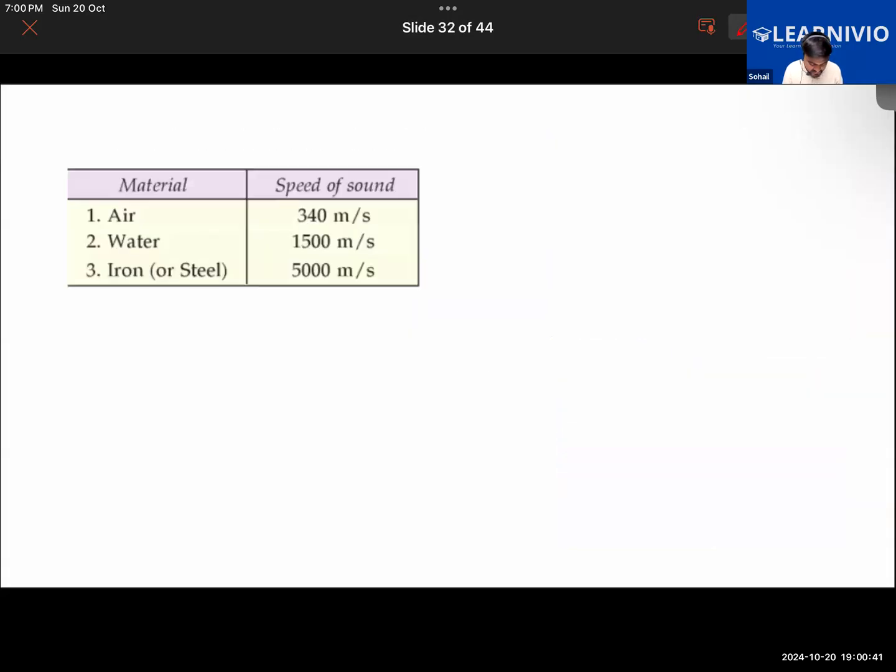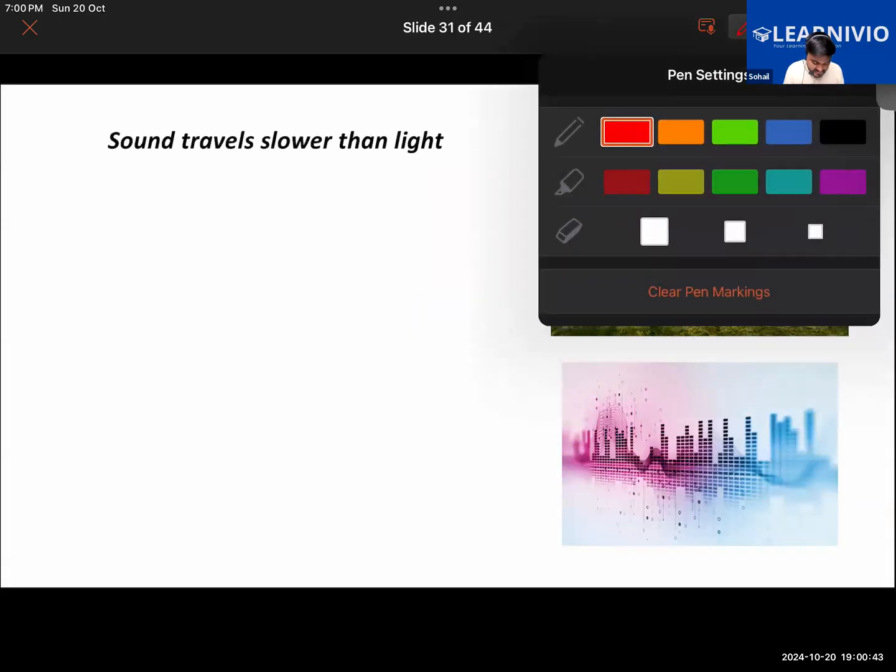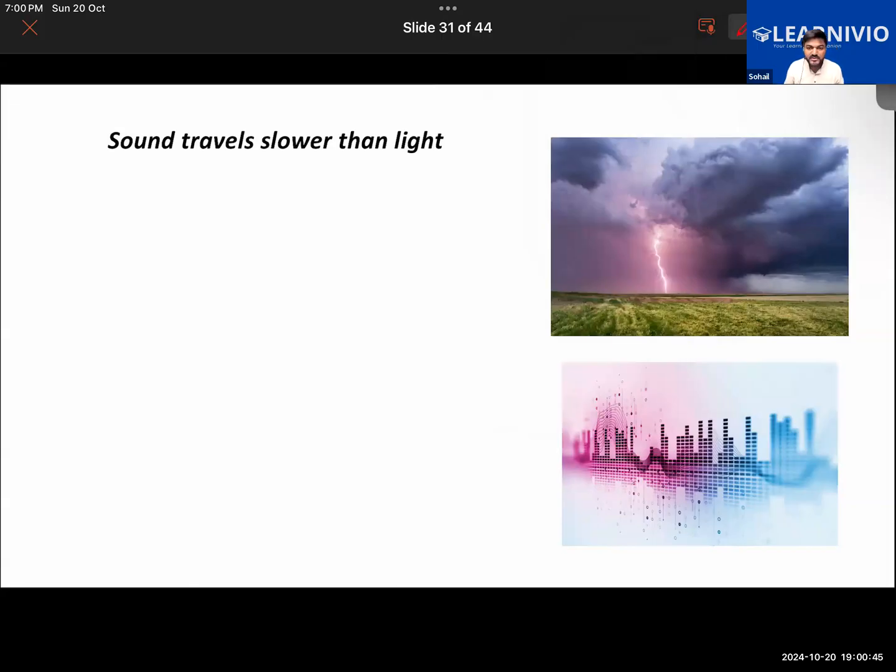Another thing which we have learned in the chapter is that sound travels slower than light, right? So there's a huge difference between the speed of light and the speed of sound. Now we know what the speed of sound is, and in the case of light, what have we learned? What is the speed of light?